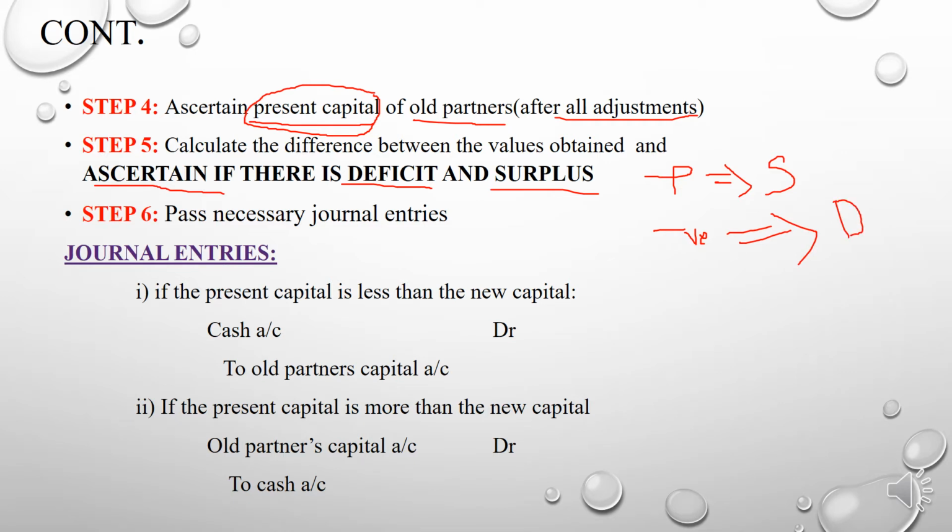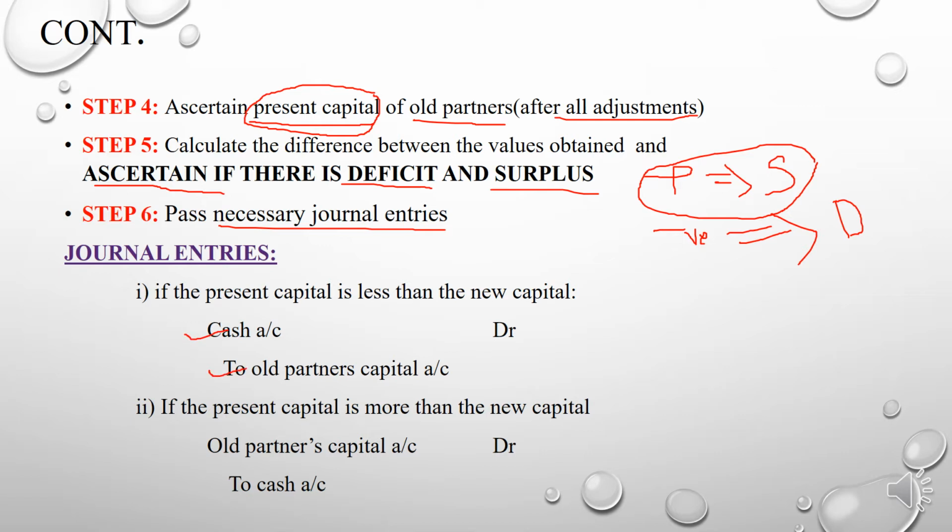Okay, then after this fifth step, after ascertaining the deficit and surplus, the next step is to pass necessary journal entries. If the present capital is less than new capital, the journal entry will be cash account debit to old partners' capital account.